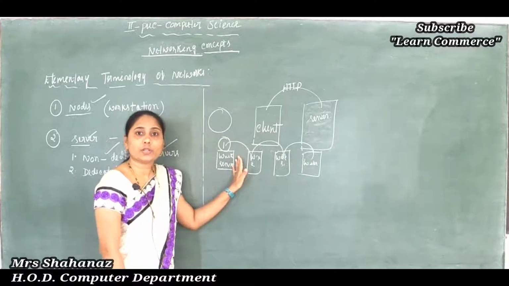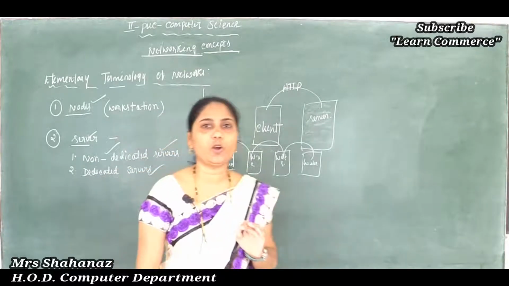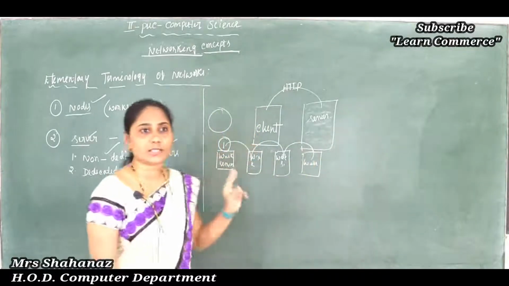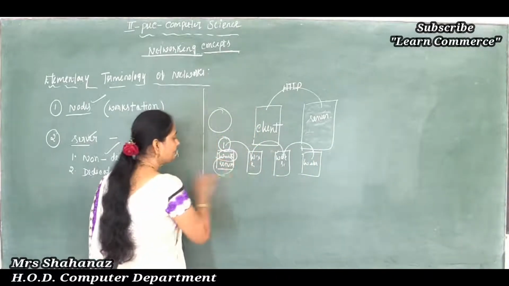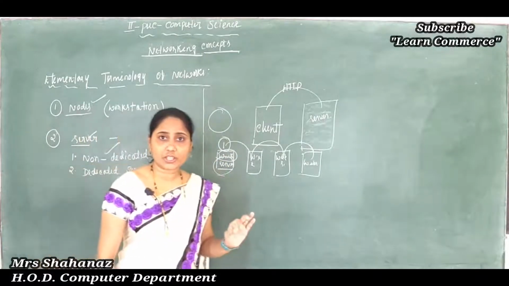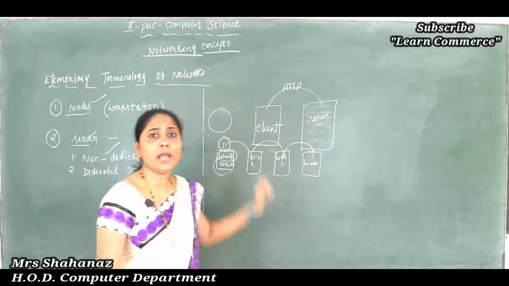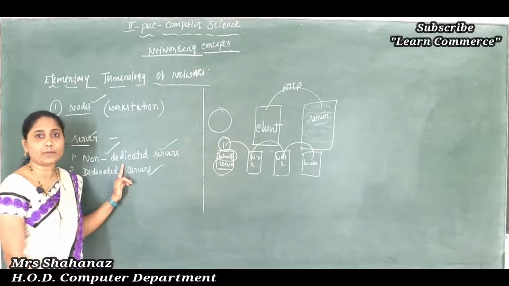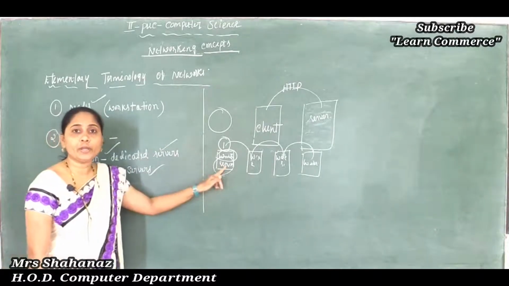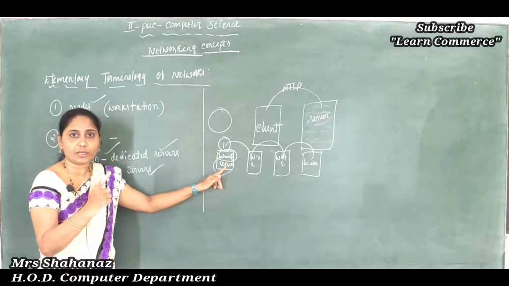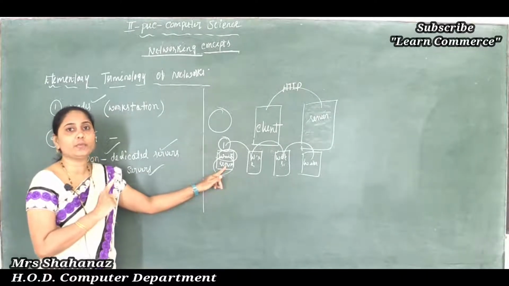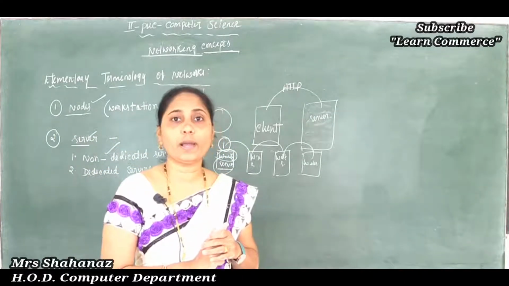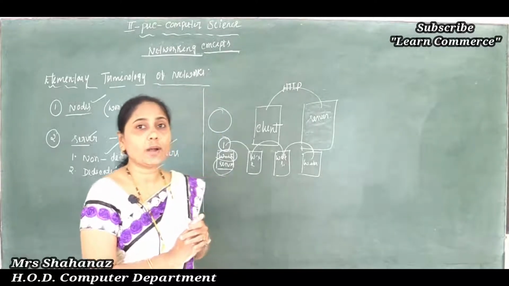Clear this point here? So in simple meaning, the meaning of the non-dedicated server is one computer that works as a workstation as well as the server. Clear this point here? One computer working as a workstation as well as the server is called the non-dedicated server, but it is slow when you compare it to the dedicated server. We know why it is slow. Why? Because it is doing both works, workstation plus server work. Because of this, we can say that it is very slow compared to our dedicated server, and it also requires much memory. Clear this point here?